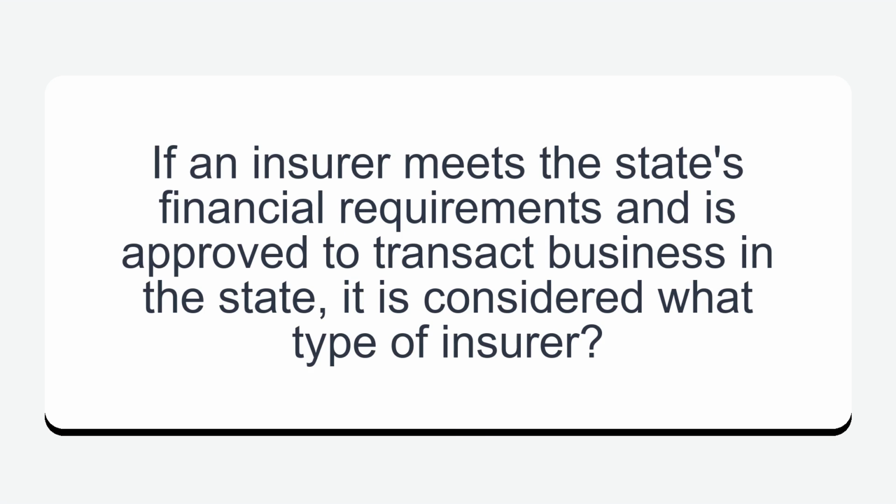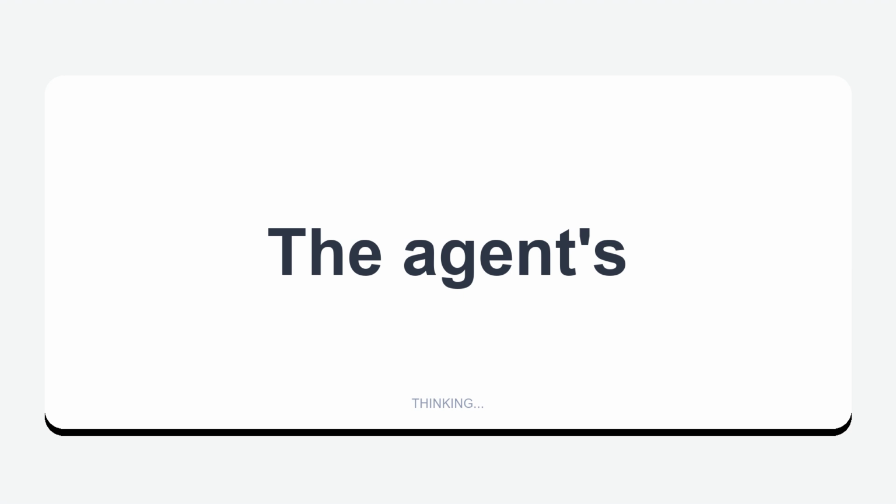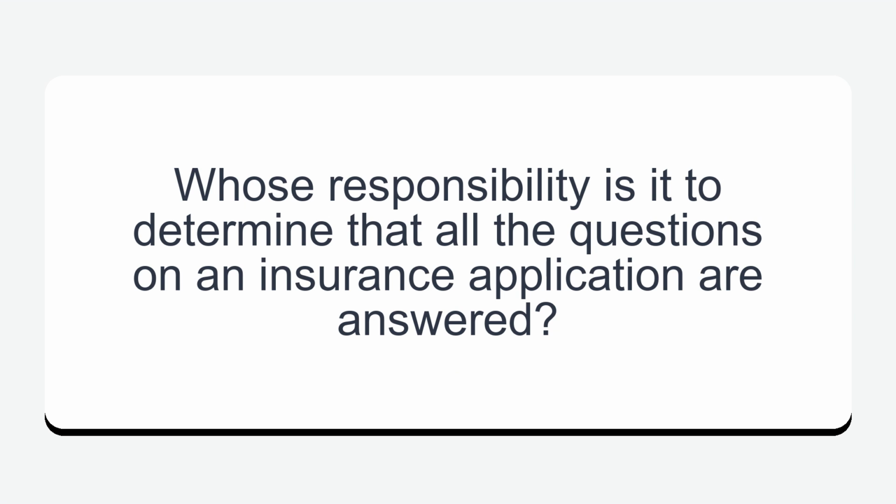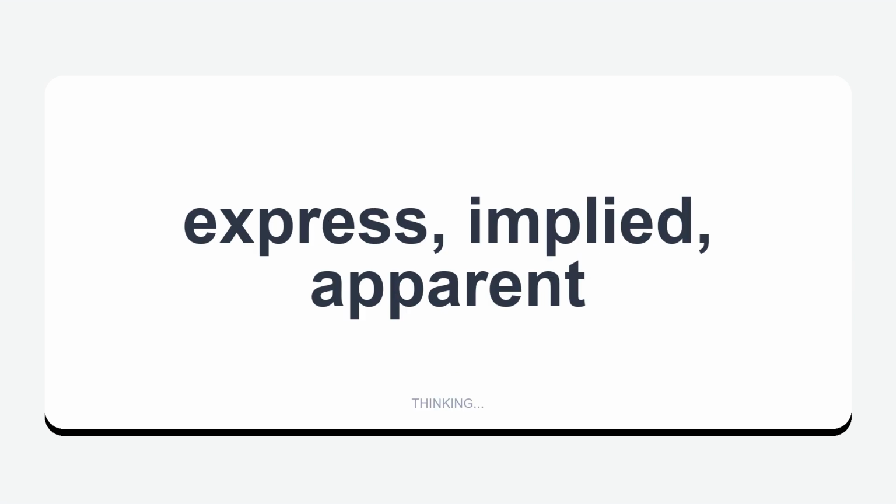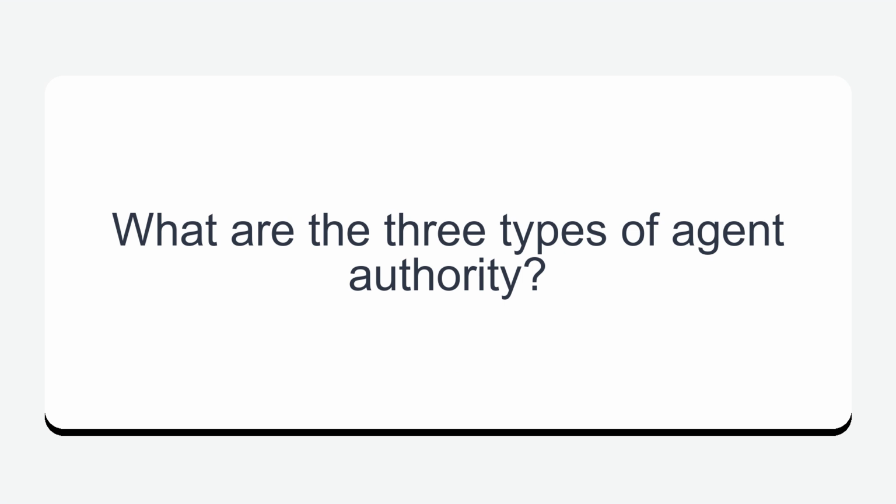If an insurer meets the state's financial requirements and is approved to transact business in the state, it is considered what type of insurer? The agents. Whose responsibility is it to determine that all the questions on an insurance application are answered? Express, implied, apparent. What are the 3 types of agent authority?